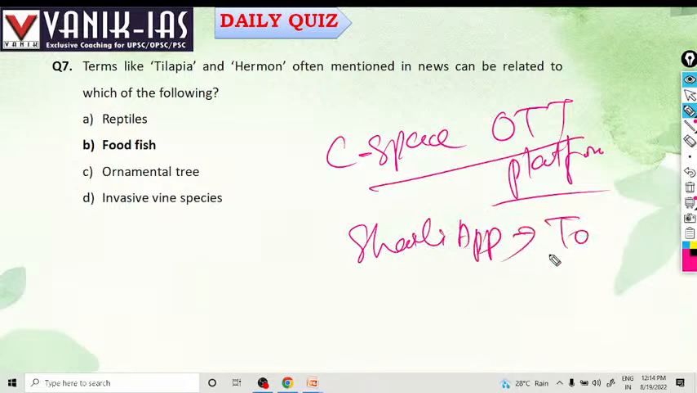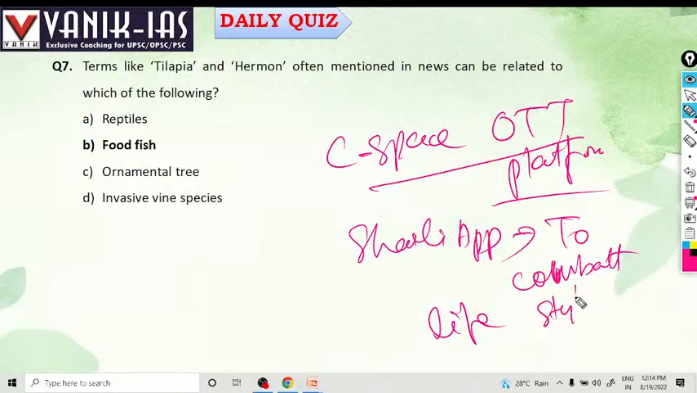Why? To combat lifestyle diseases, the Kerala government has started the Soily application. You can write this also. The Kerala government has also developed another project, that is Cosmos Malabaricus.